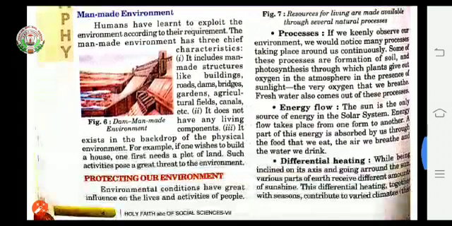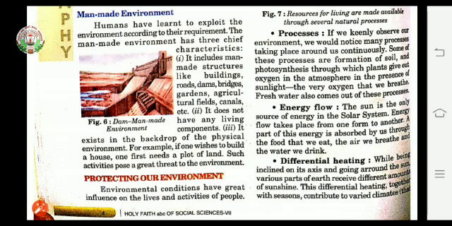Fourth point is energy flow. The sun is the only source of energy in the solar system. Energy flow takes place from one form to another. A part of this energy is absorbed by us through the food that we eat, the air we breathe, and the water we drink.